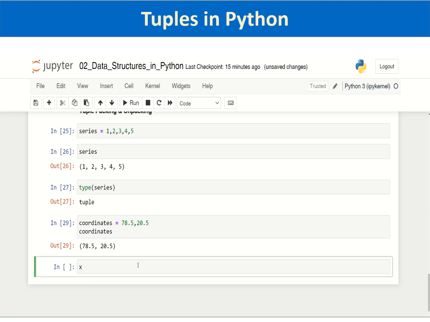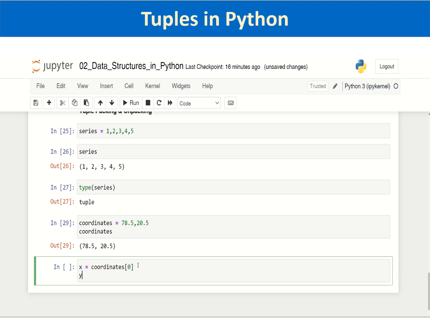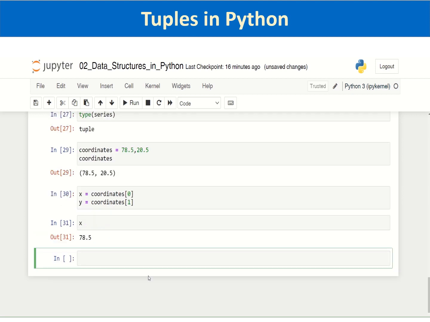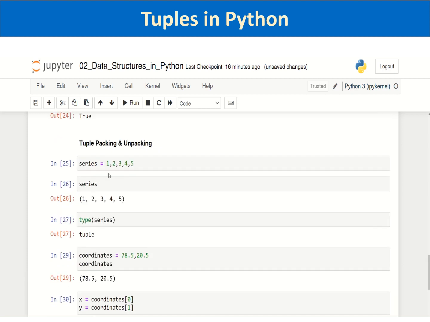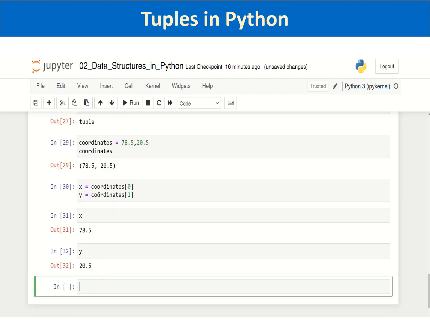And I can unpack the values. Tuple unpacking. I can assign the first element of coordinates to x and the second element of coordinates to y. You can check the values. So just as packing of values into a tuple, you can unpack the values of a tuple into separate variables x and y.